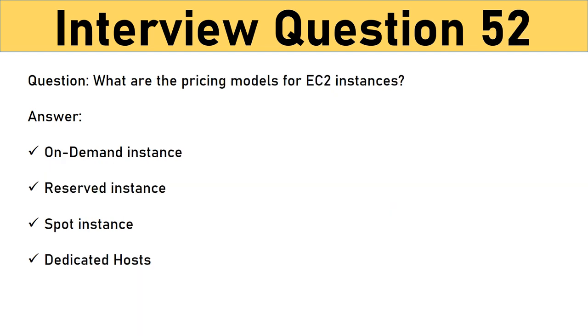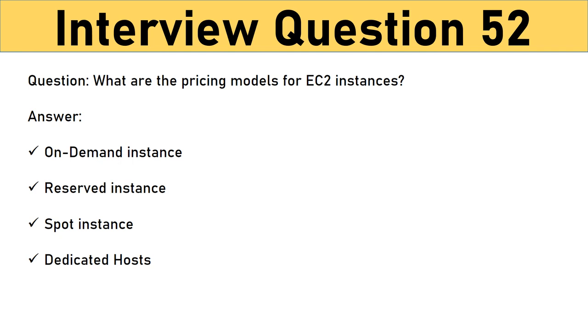Question. What are the pricing models for EC2 instances? Answer. There are 4 pricing models for EC2 instances. On-demand instance. On-demand pricing is also known as pay-as-you-go. Pay-as-you-go is a pricing model that allows you to pay only for those resources that you use.